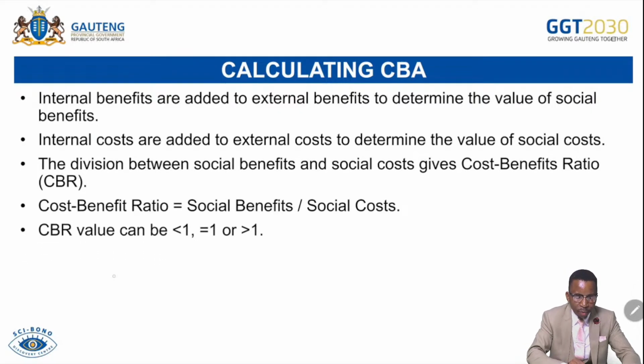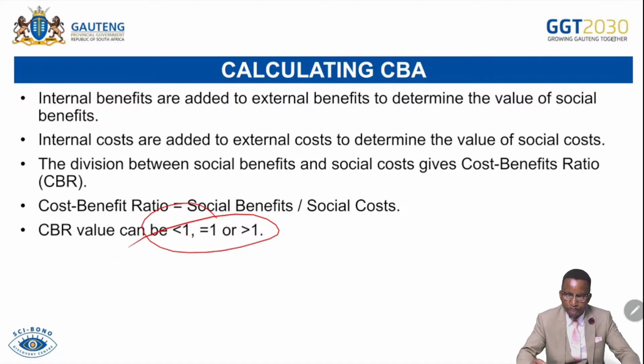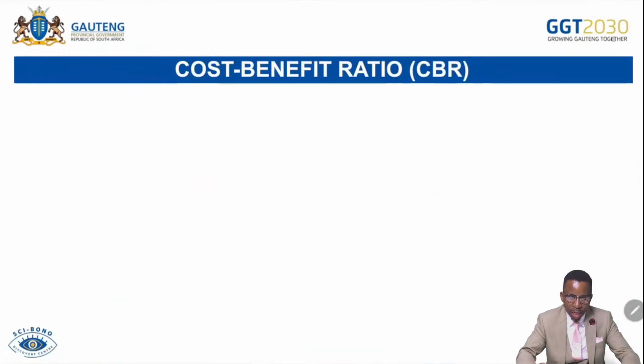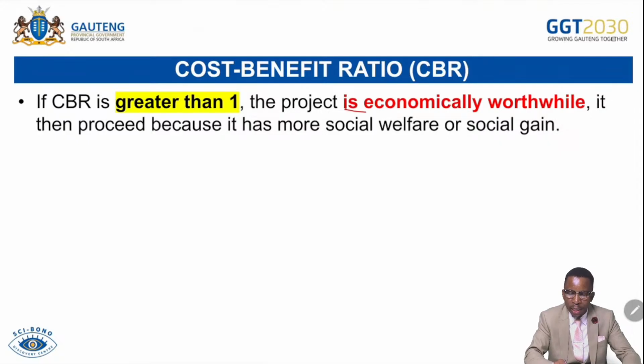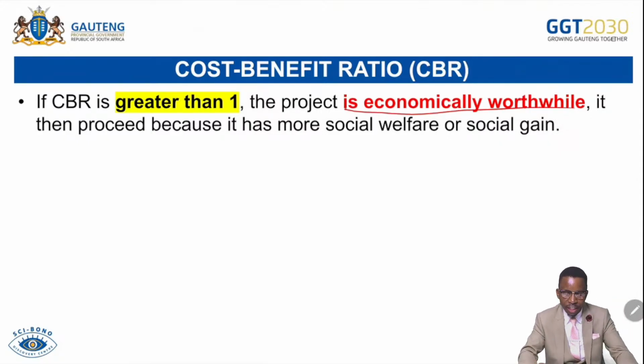So the CBR value can be less than 1, more than 1, or equal to 1. Let's check what happens, the effect. If CBR is greater than 1, the project is economically worthwhile, meaning social benefits are more than social costs, so it can continue in that situation.